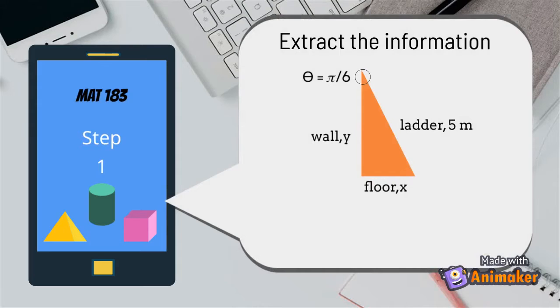First of all, what we need to do is list down all the information given from the problem statement. As we can see from the information, the rate of change of the ladder when it is being pushed towards the wall is 0.4 meter per second, which means ds/dt is negative 0.4. We put a negative sign because the ladder is being pushed, so the sign must be negative. Next, other information is the length of the ladder, which is 5 meters long.